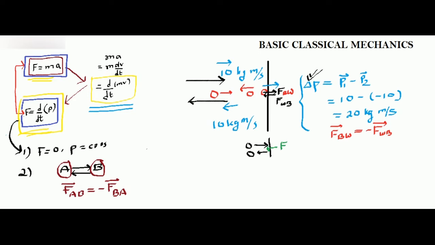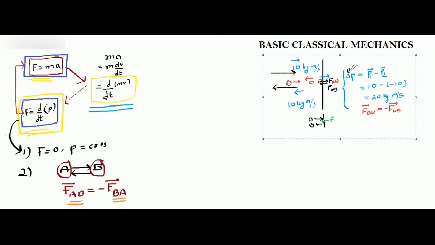Okay, it means that, let me tell you again, the force that A puts on B results in another force that B puts on A, such that both the forces are equal in magnitude and opposite in direction. Okay, remember that. Now with Newton's third law used in that equation, we can do something more. What more we can do is use the equation F equals d by dt of momentum, and we can do something with this equation. So let us see what happens.